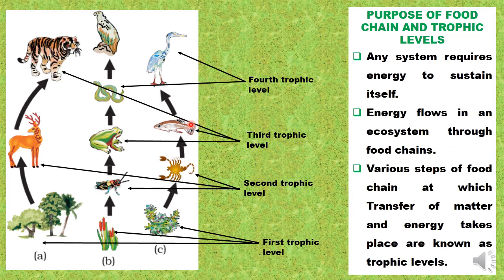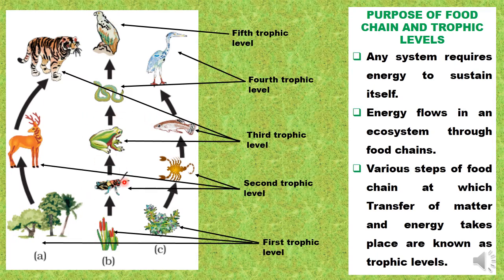And in some rare food chains, we also witness a fifth trophic level. Why am I saying that this level is very rare? Is something we will discuss shortly in the forthcoming slides. So remember children, various steps of the food chain are known as trophic levels.